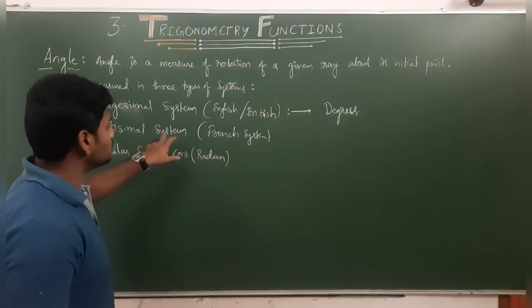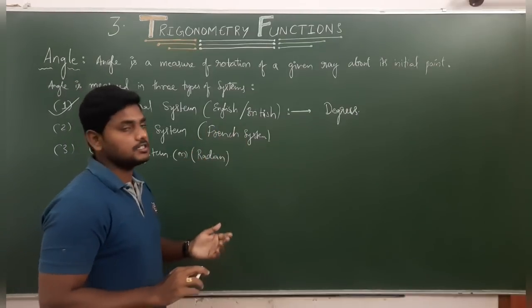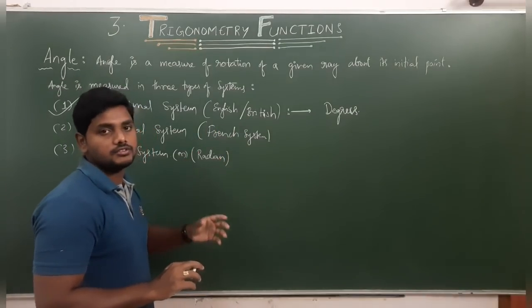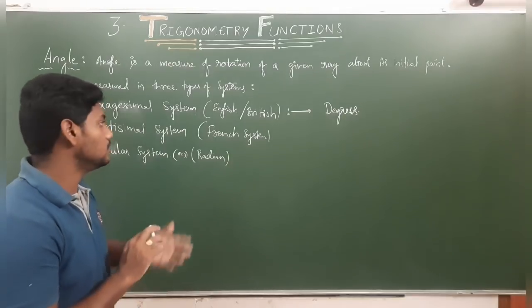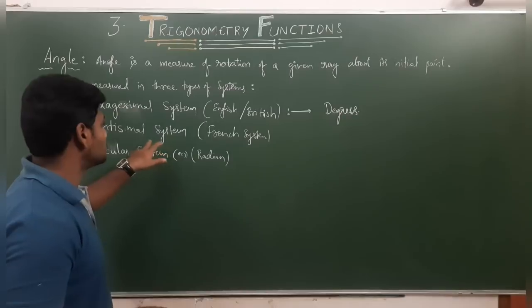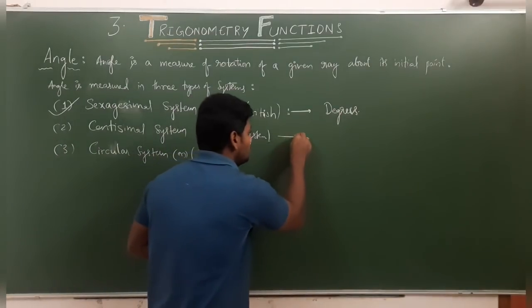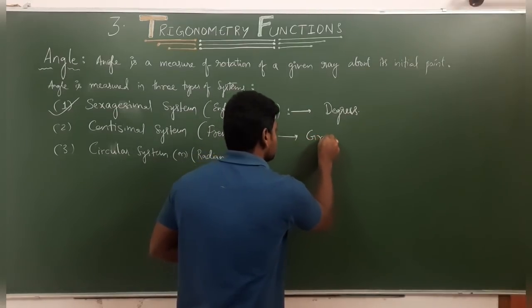Next is the centesimal system or French system. When you read history, like the British, France also ruled and colonized many countries, and they invented this system, the French system, which is the centesimal system, in which angle is measured in grades.